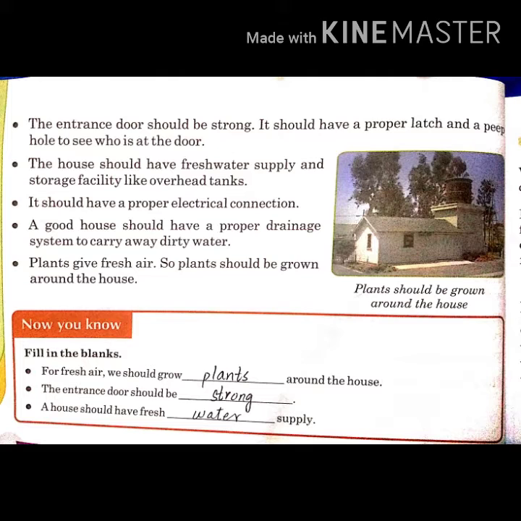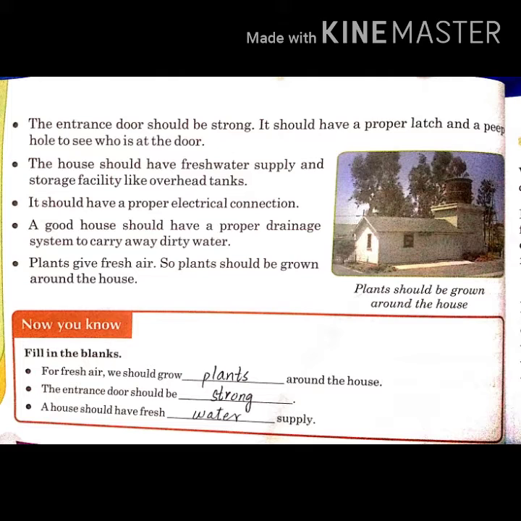The house should have fresh water supply and storage facility like overhead tanks. It should have a proper electrical connection. A good house should have a proper drain system to carry away dirty water. Plants give fresh air, so plants should be grown around the house.